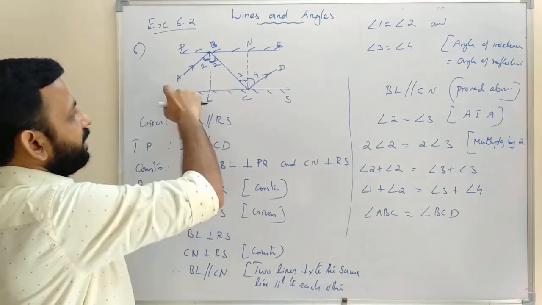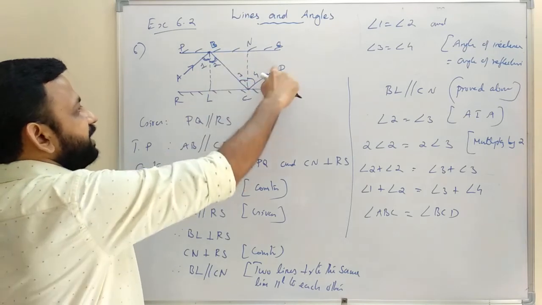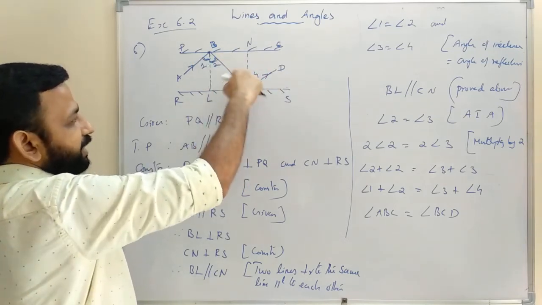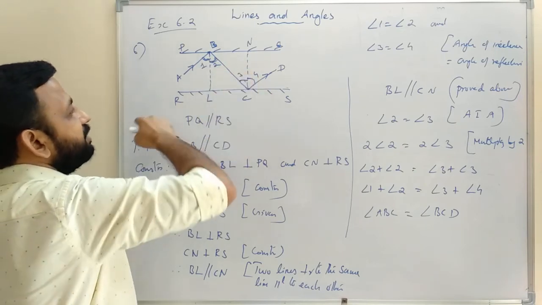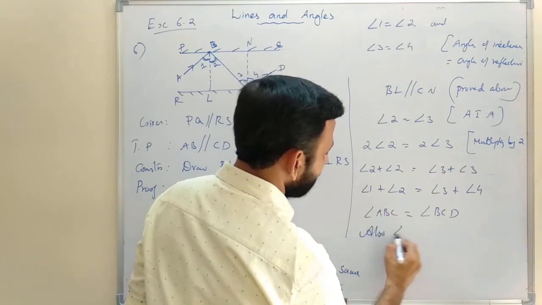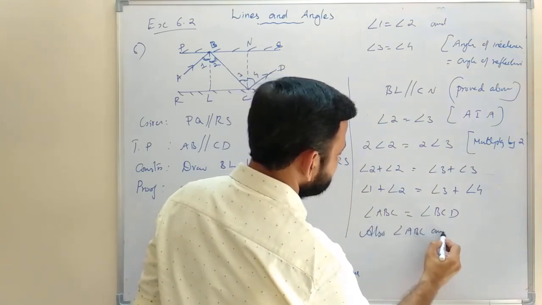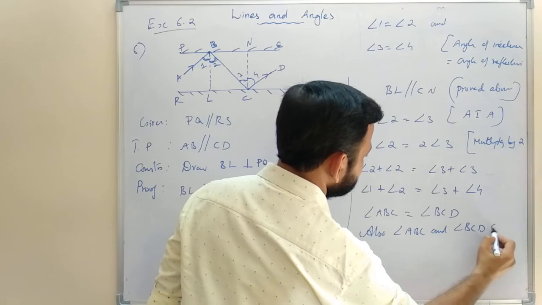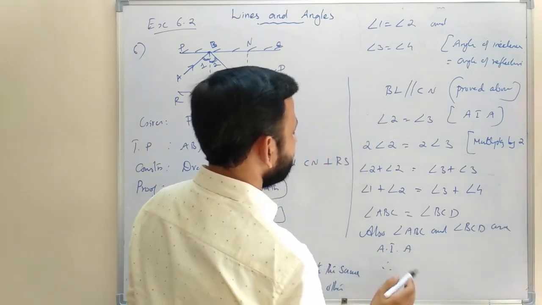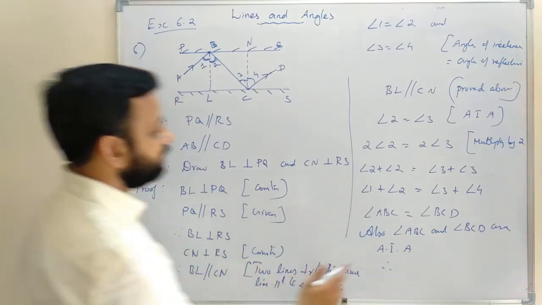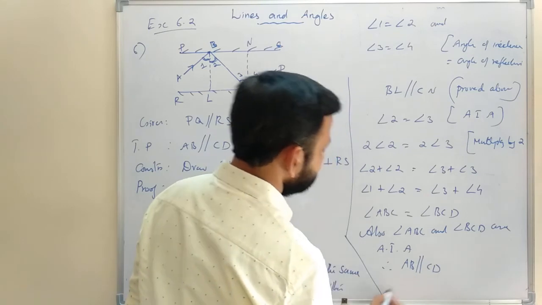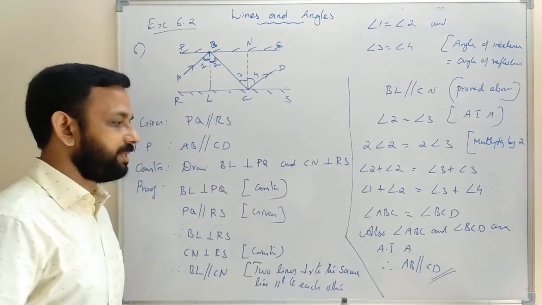Then angle ABC and angle BCD are alternate interior angles. If alternate interior angles are equal, then lines are parallel. So we will write down also angle ABC and angle BCD are alternate interior angles. Therefore, if alternate interior angles are equal, then the lines are parallel. Therefore, AB parallel to CD. So we got the result of AB parallel to CD.